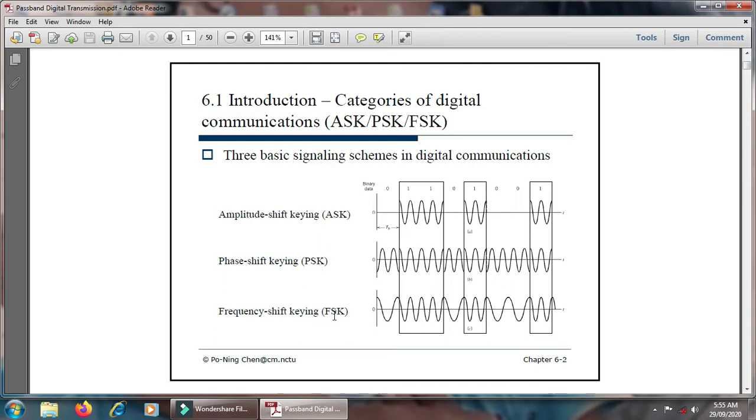In the frequency shift keying technique, once 0 is transmitted it has a high time duration, meaning the frequency is less, and once 1 is transmitted the frequency is more because the time duration is less, hence it is called the frequency shift keying technique. So the digital communication system is categorized into three basic signaling schemes: amplitude shift keying, phase shift keying, and frequency shift keying.